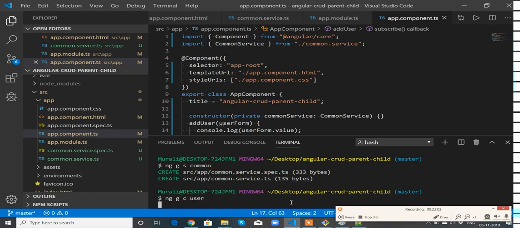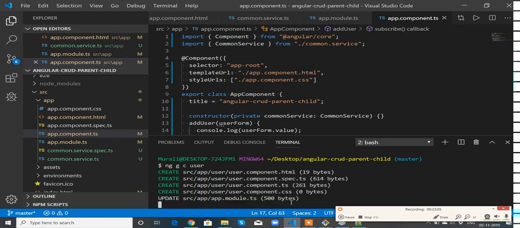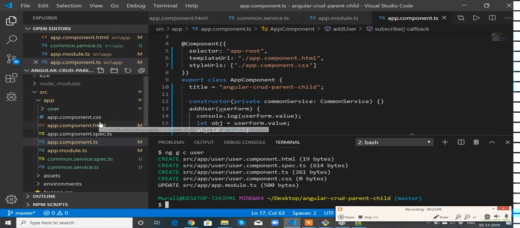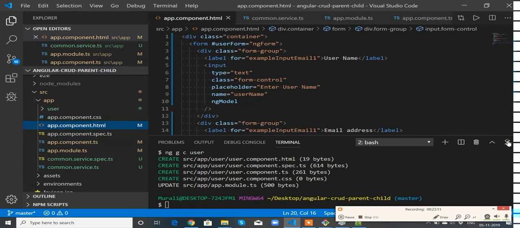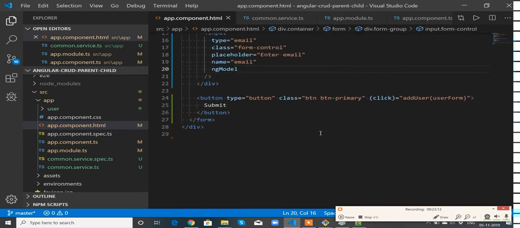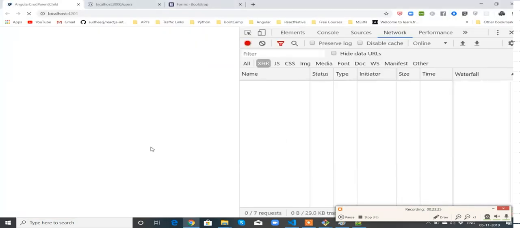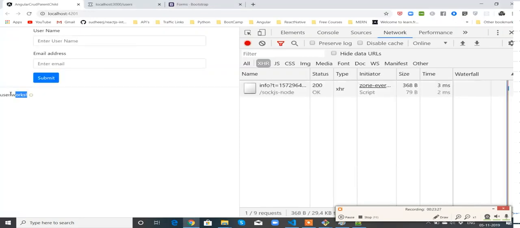This will create a component called user component. Now let me come to app.component.html. Below this form, below everything, let me have one horizontal line, and then app-user. See, perfect. User works. This is the place where I am going to create the table.